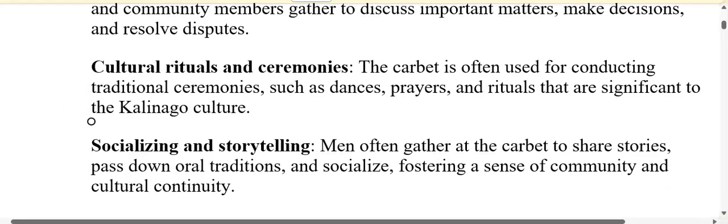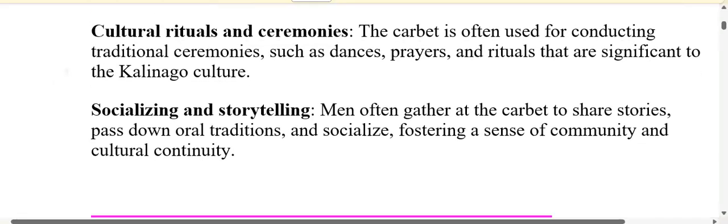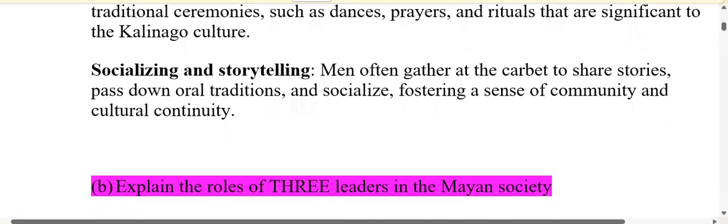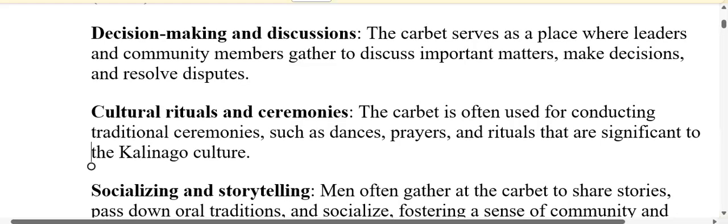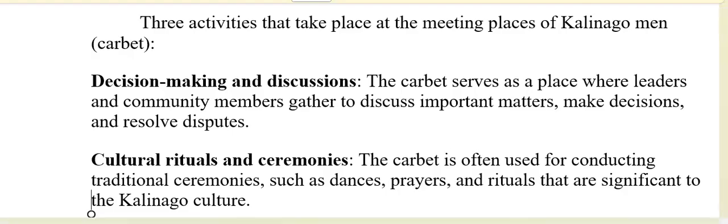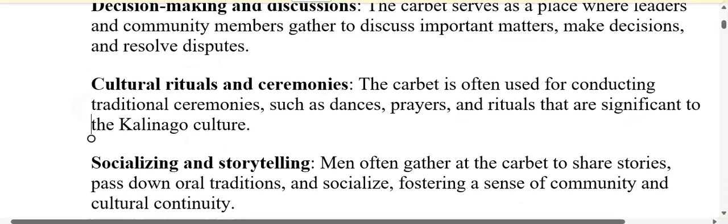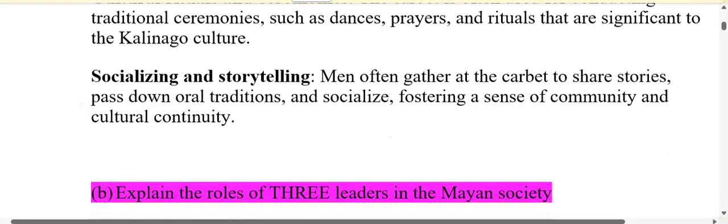They would gather at the carbet to share stories, to pass down oral traditions, to socialize, and also to foster a sense of community and cultural continuity. So the 3 activities are: decision making, cultural rituals and ceremonies, and socializing and storytelling.